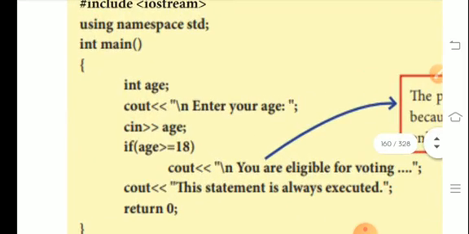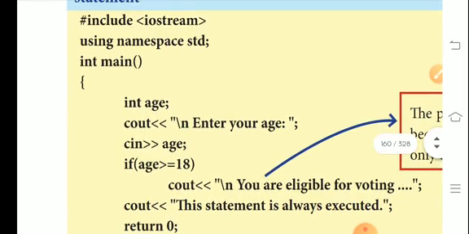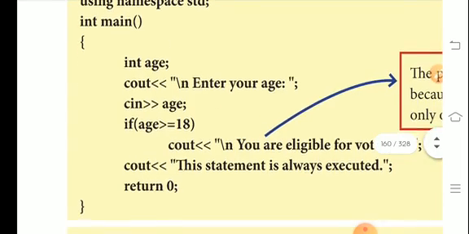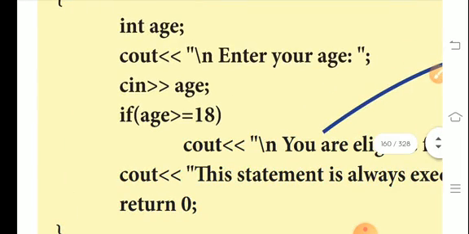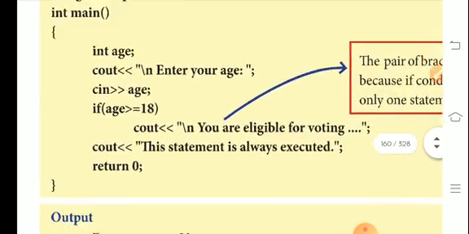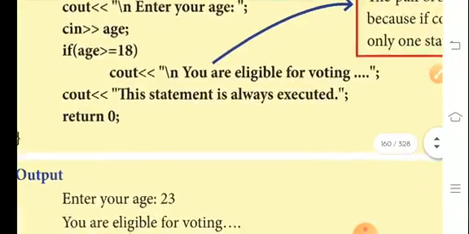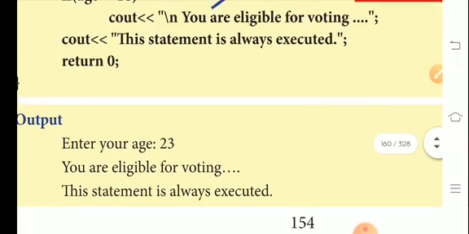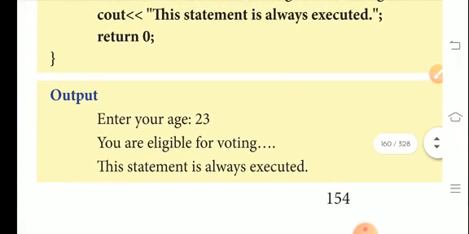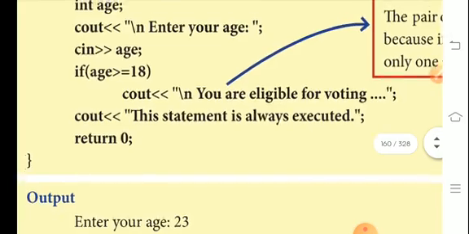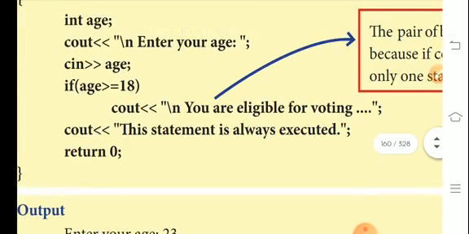The variables look like that: int age, enter your age. If age is 18 or equal, it can be above 18 or equal to it. Only if that holds, we print, you are eligible for voting. Otherwise, the next statement is also executed. Looking like that. Now look at the output: enter your age, 23 is typed. So, you are eligible for voting. This statement is also always executed. The statement is also written in the program section.